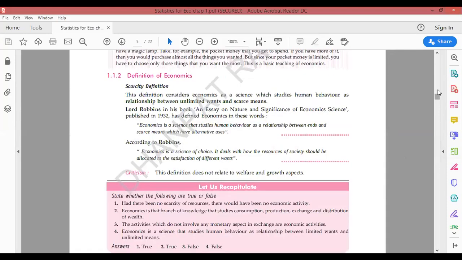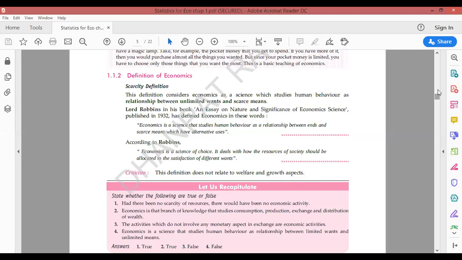Definition of economics, which I have just told you. But what you will do, I'll just share it with you. You have to just learn the definitions given by the different economists. For example, Robbins has given the definition, right? In the same way, others have also given definitions. So ultimately you have to just read out the definitions given by these economists, where one of the economists